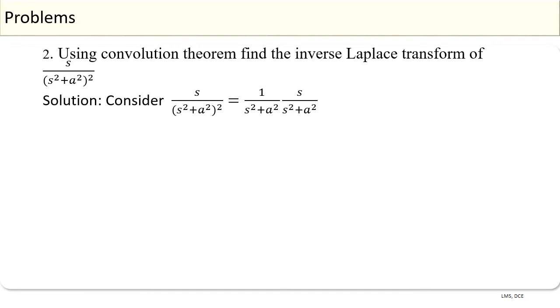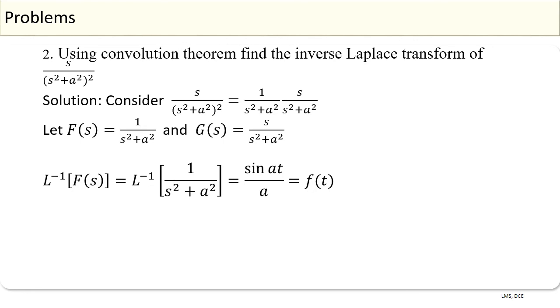This can be written as 1 over s square plus a square into s divided by s square plus a square. Let us assume that f of s is 1 over s square plus a square and g of s is s divided by s square plus a square.